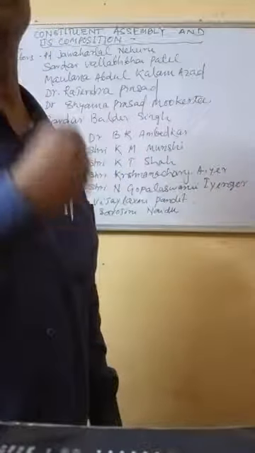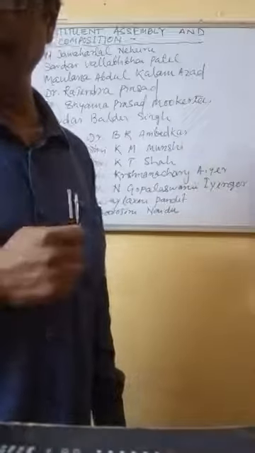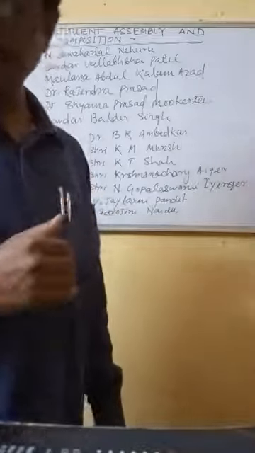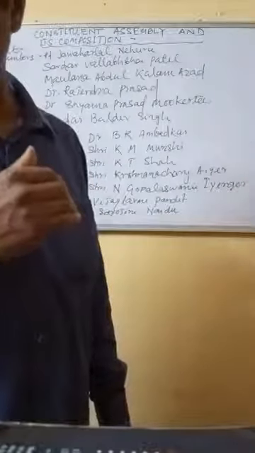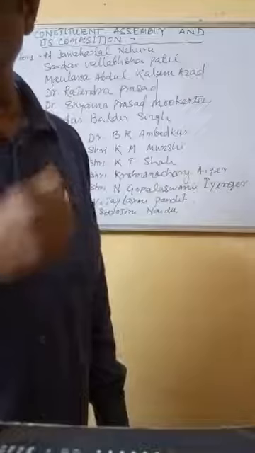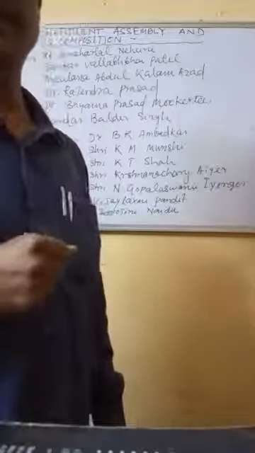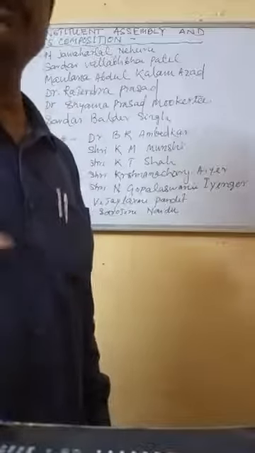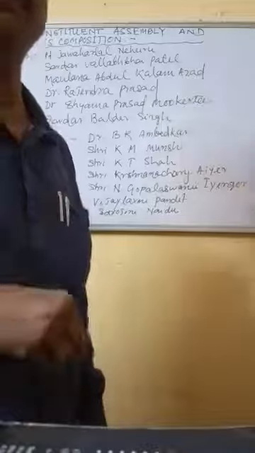The Constituent Assembly was formed with leaders of national stature, the reputed leaders from all over India. They all were present in the Constituent Assembly.